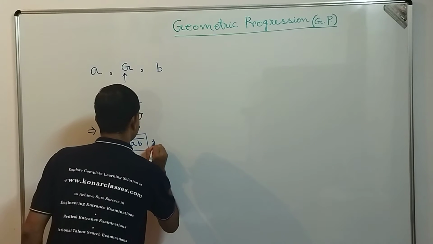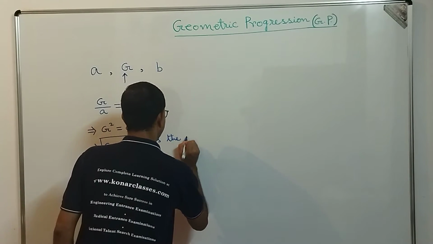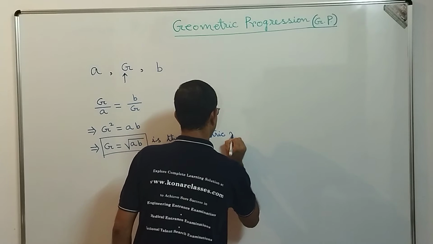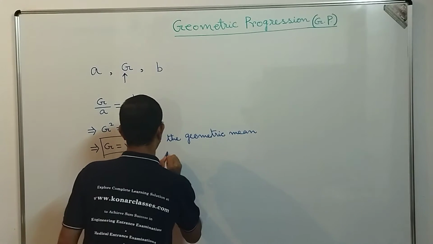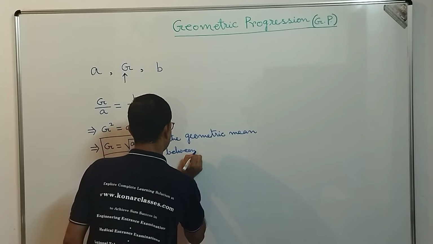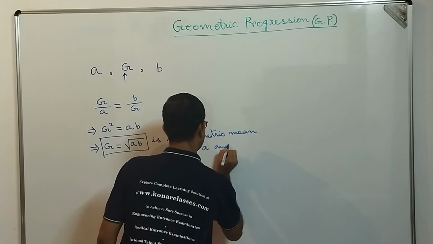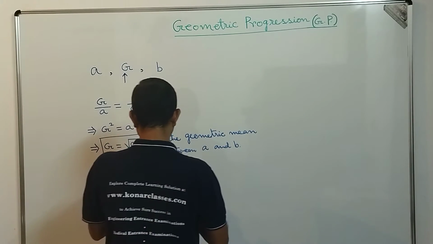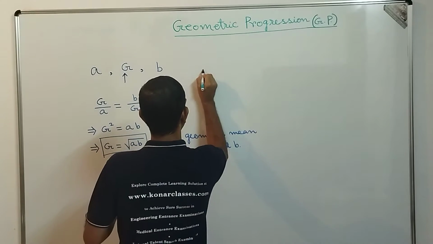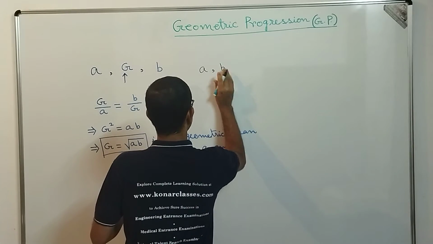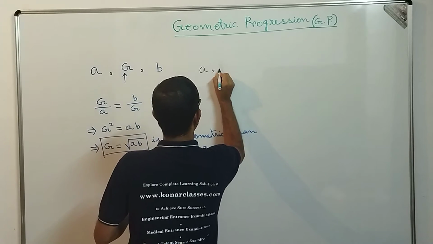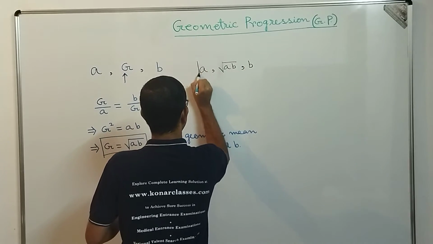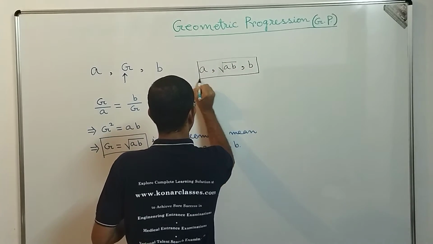So square root of A into B is the geometric mean between A and B. That means we get the numbers A, square root of A into B, and B. Now these three numbers are in geometric progression.